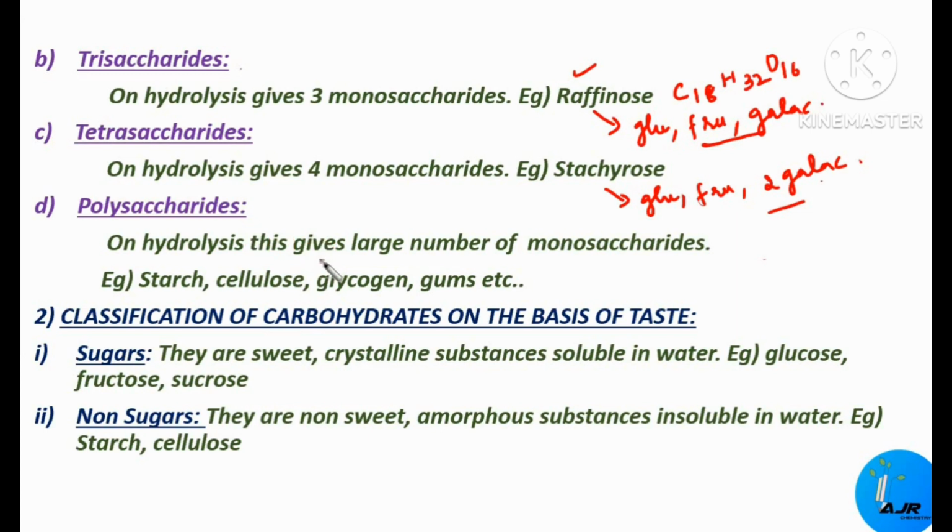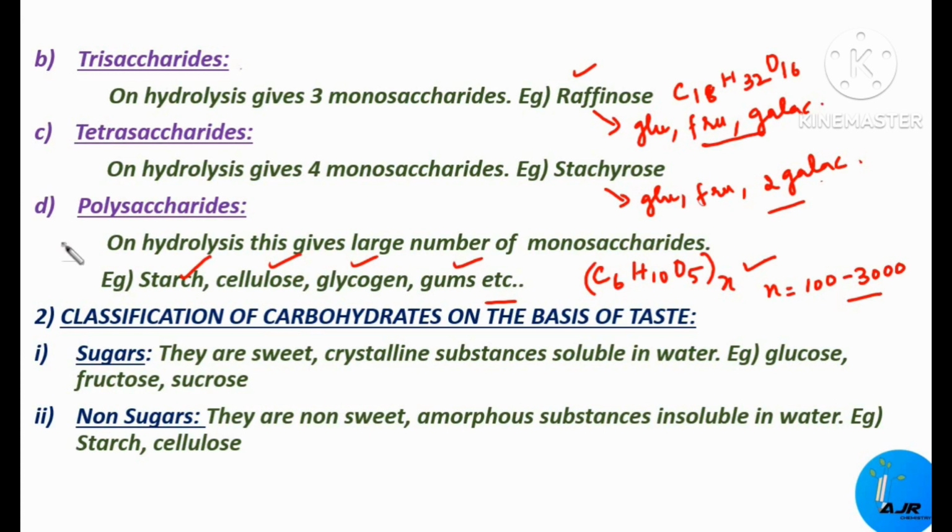The general formula for polysaccharides is (C6H10O5) n times. So this is the general formula for polysaccharides, and this n can go from 100 to 3000. Some common examples of these polysaccharides are starch, cellulose, glycogen, gums, etc.